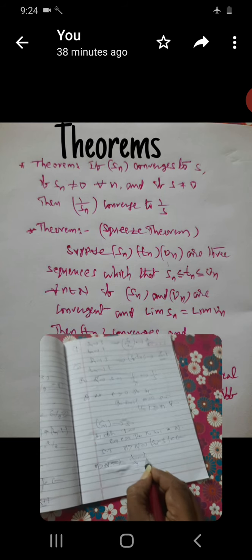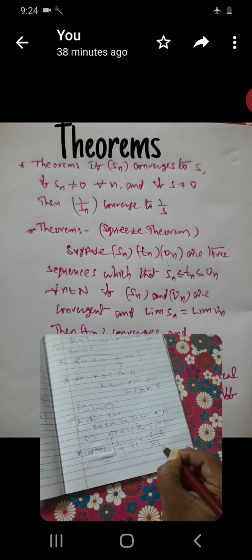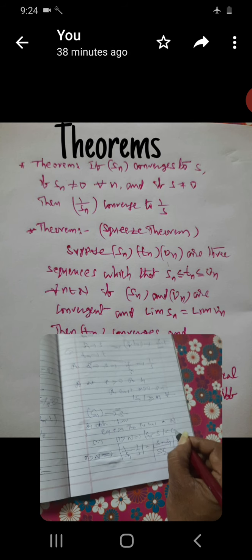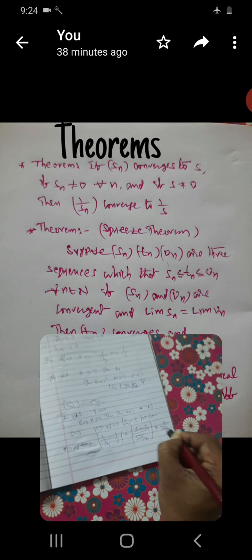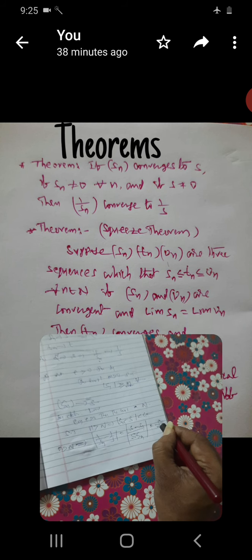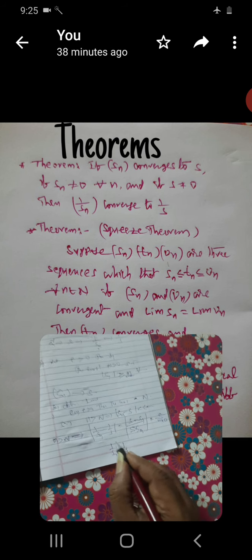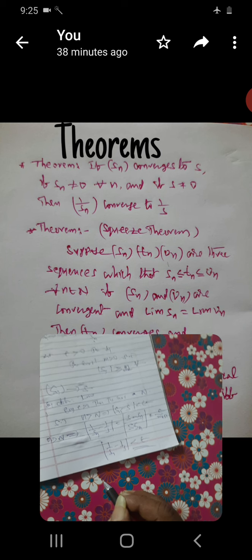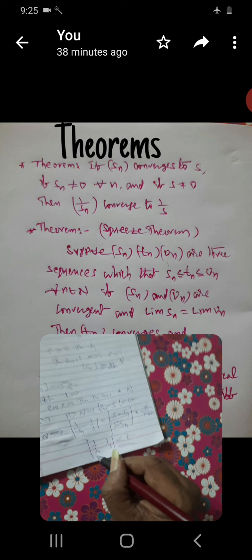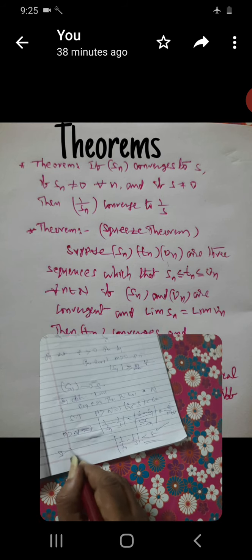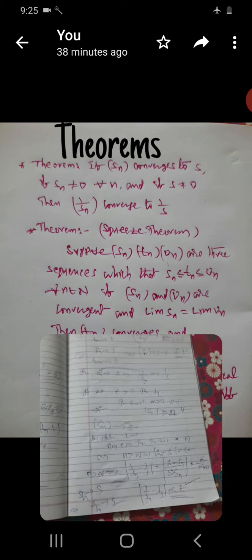Then for n greater than N, 1 by Sn minus 1 by S is equal to S minus Sn, taking the LCM, by S into Sn. Mod S minus Sn is less than epsilon, and mod Sn is already greater than or equal to m, so it is less than epsilon by m into mod S. So 1 by Sn minus 1 by S is less than epsilon by m mod S. Hence Sn is convergent to S means 1 by Sn is convergent to 1 by S. This is also one of the important theorems.